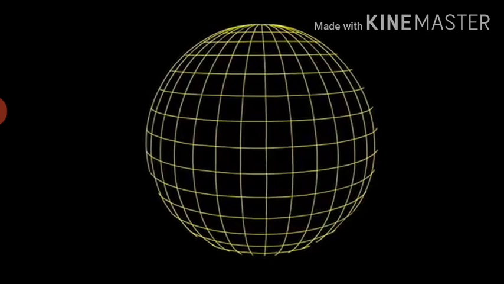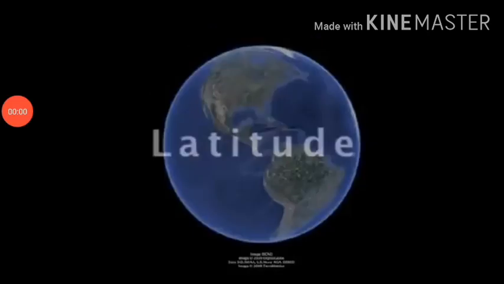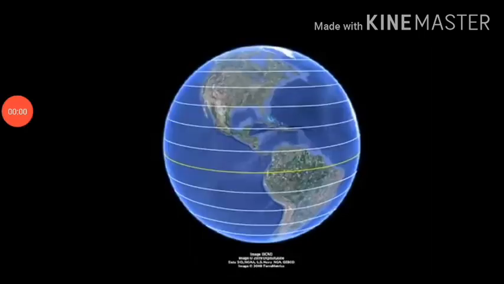These are imaginary lines. Meaning of latitudes: these are imaginary circles running parallel to the equator, means these are horizontal lines. These lines are parallel to the equator, means east to west.